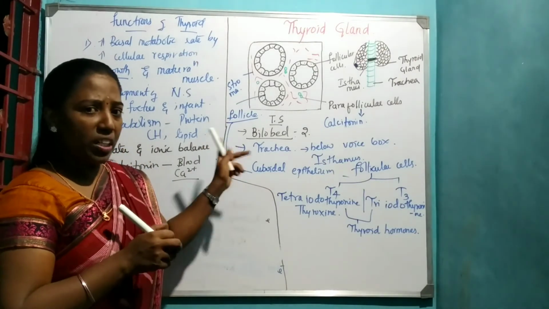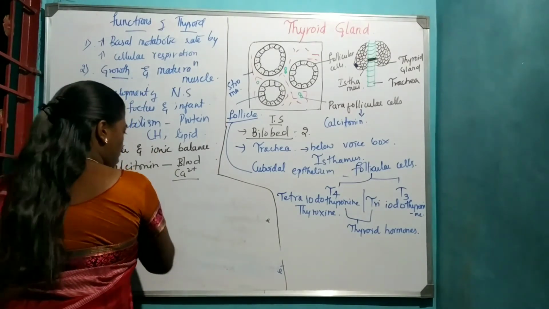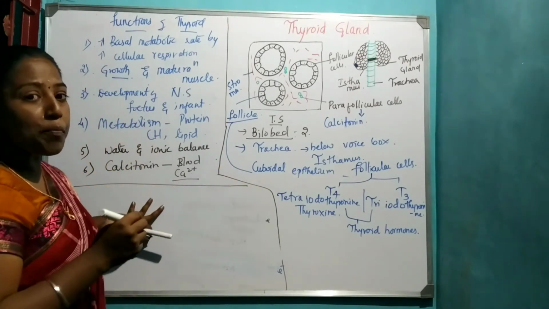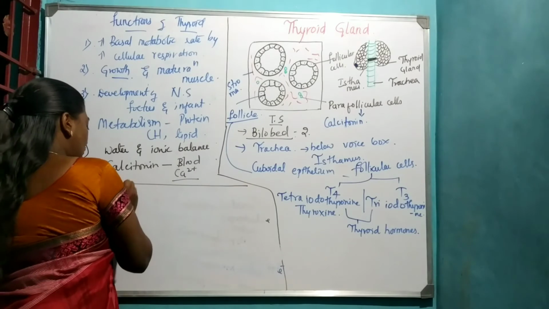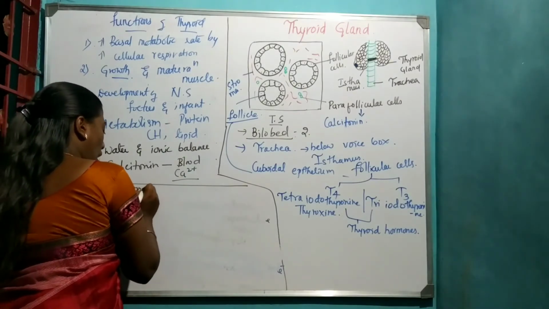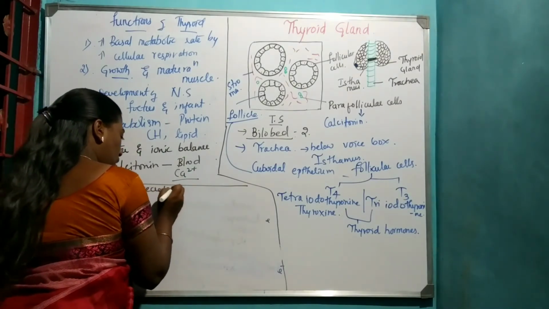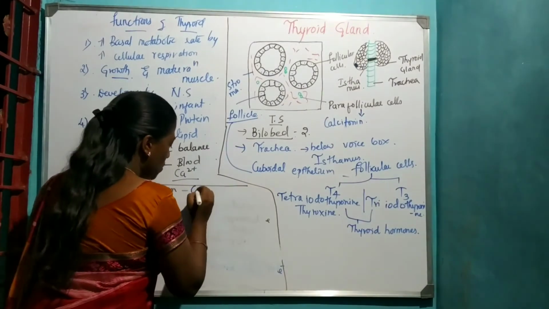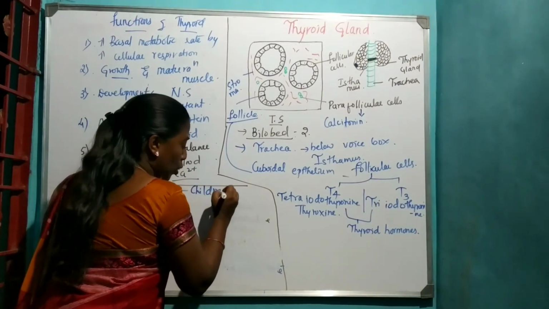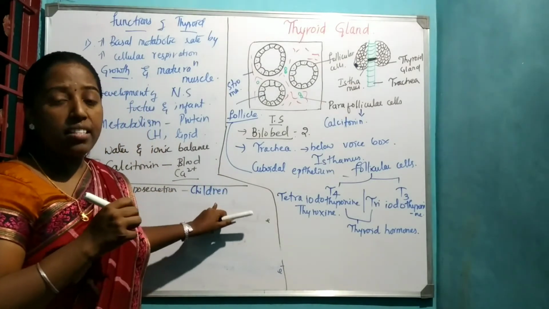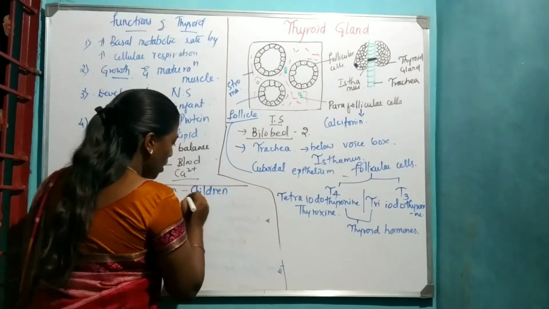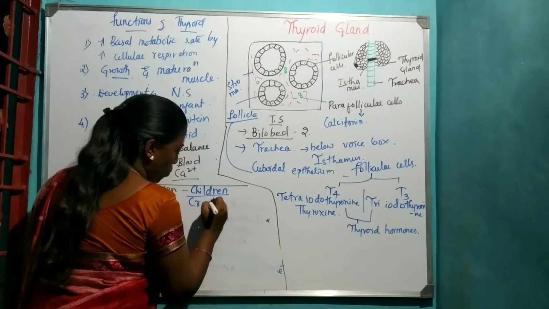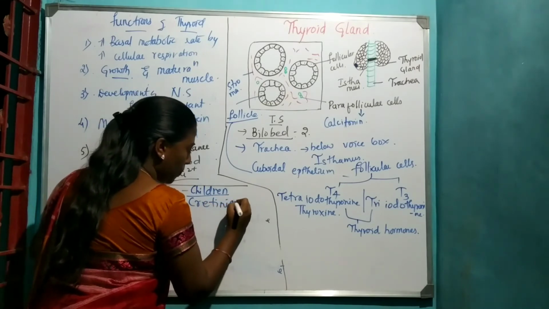The next, coming to the diseases, we have already discussed them. Hyposecretion, hypo means less secretion. In case of children, it causes a disease called cretinism. In case of children, it causes a disease called what? Cretinism.